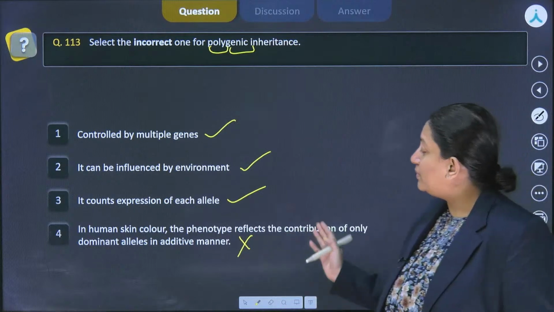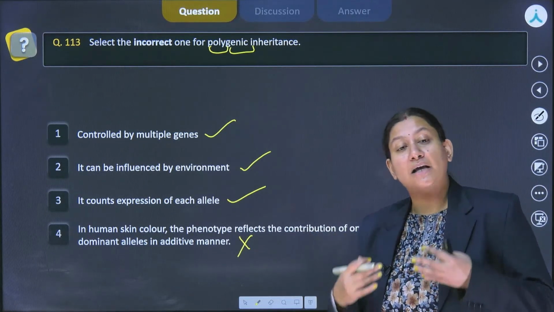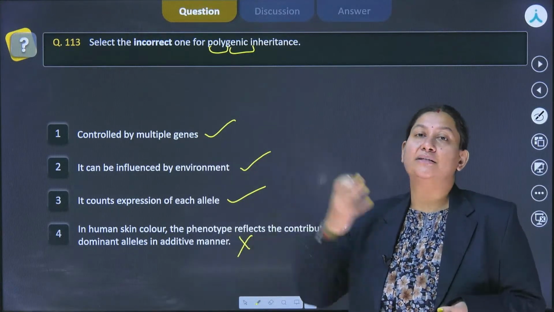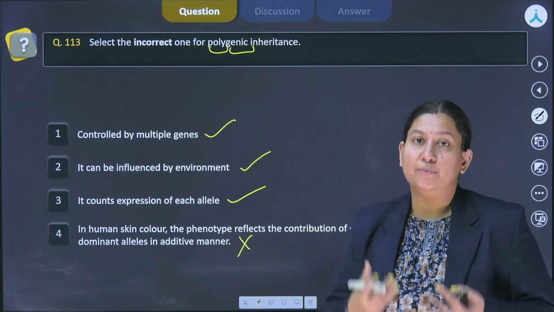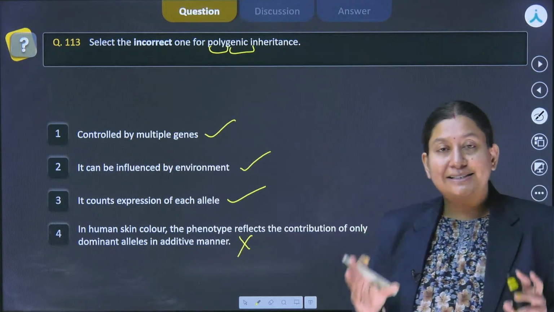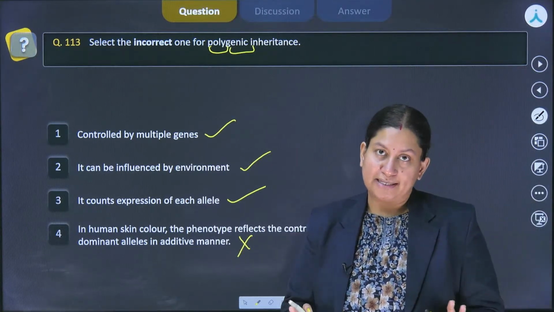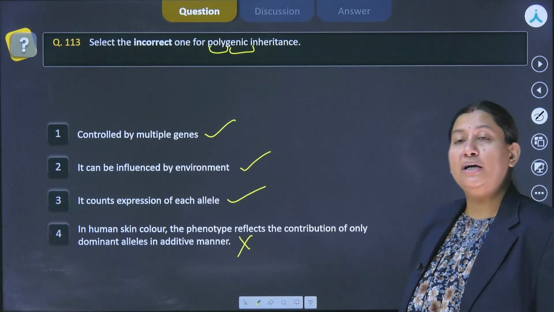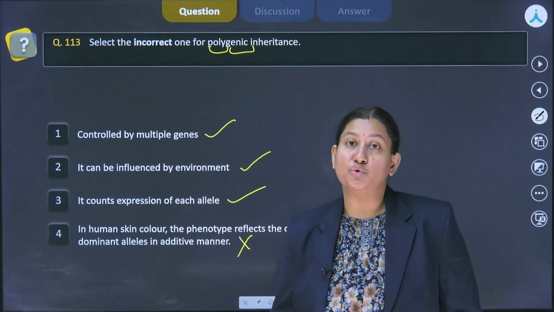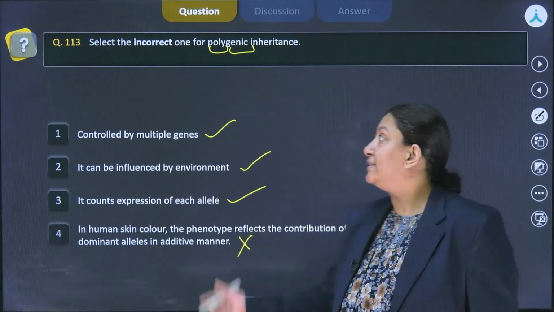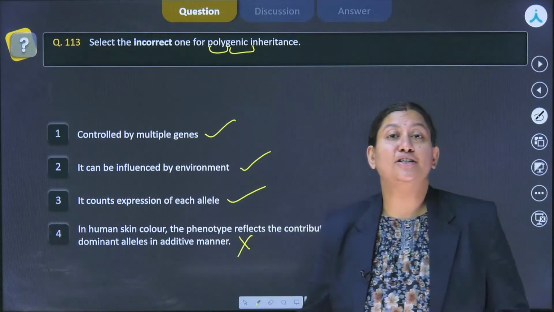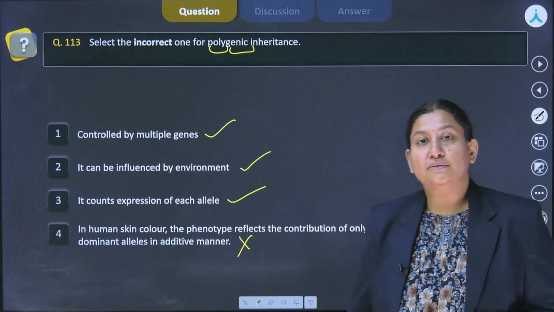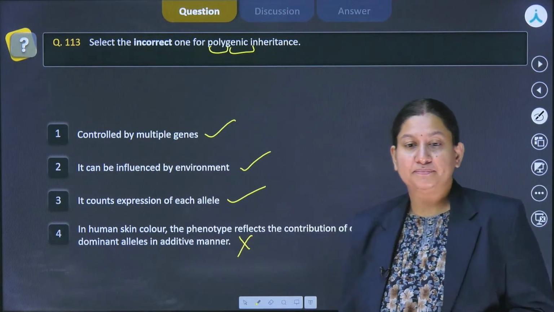So this is how both the alleles have the additive effect, and along with that, another influence is that of the environment, and that's how the exact phenotype is going to be presented. So apart from human skin color, human IQ and human height could also be seen as polygenic inheritance patterns. Okay, I hope this question is clear to everyone.